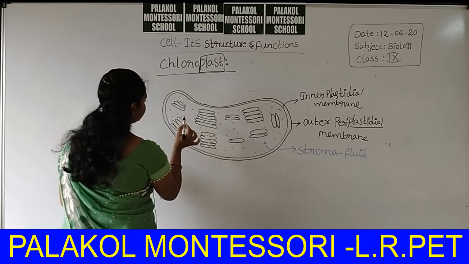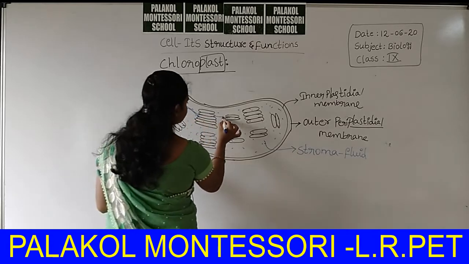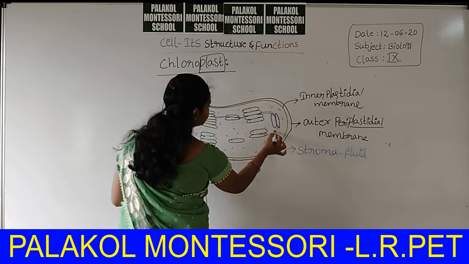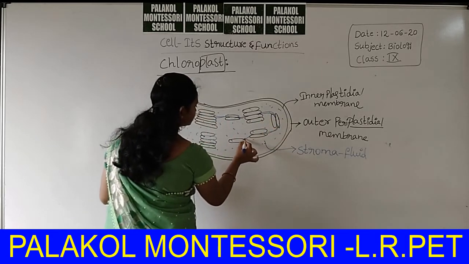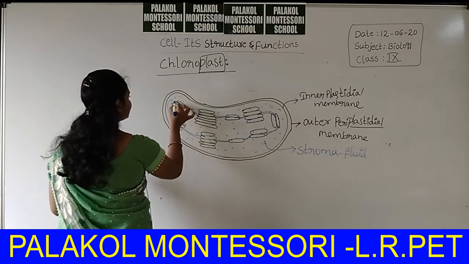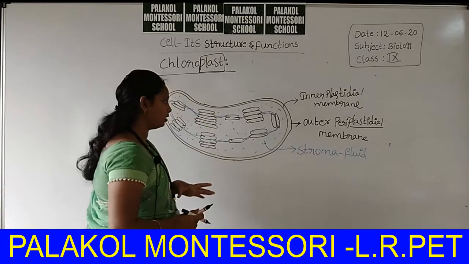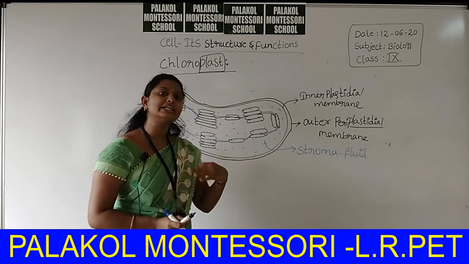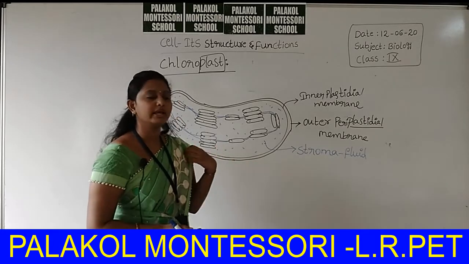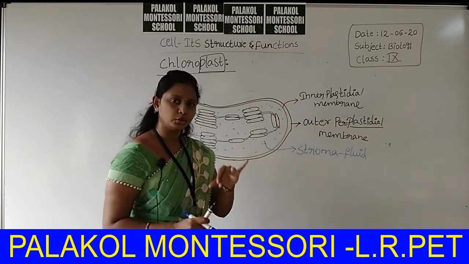Okay, now this thylakoid is connected with a membranous extension called stroma lamella. But according to our textbook, stroma lamella is the third membrane of the chloroplast. Okay, in general, in your PG levels or degree levels, chloroplast has only two membranes.